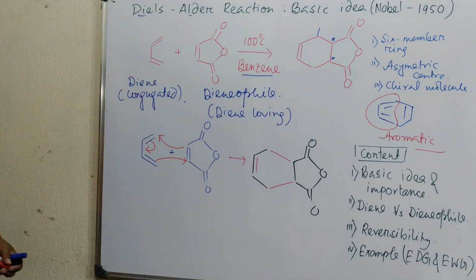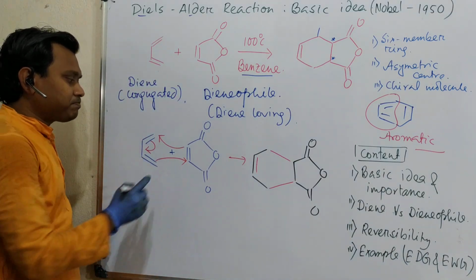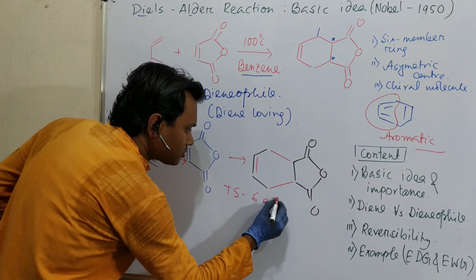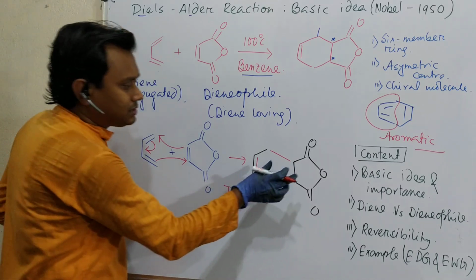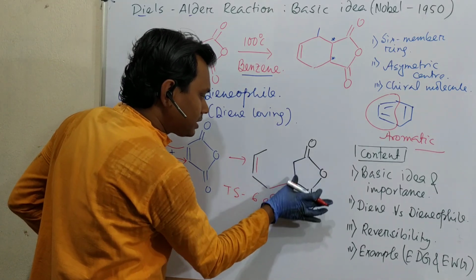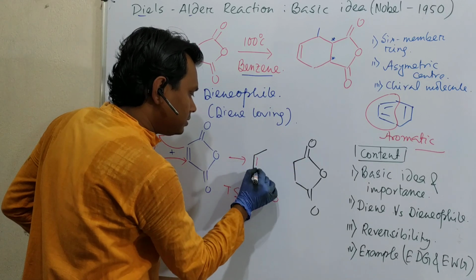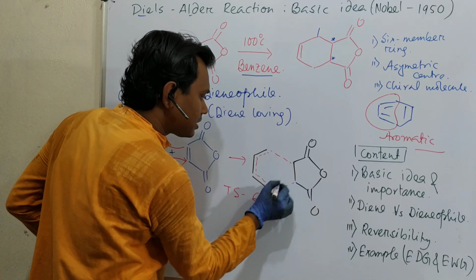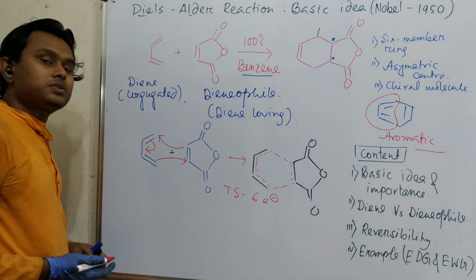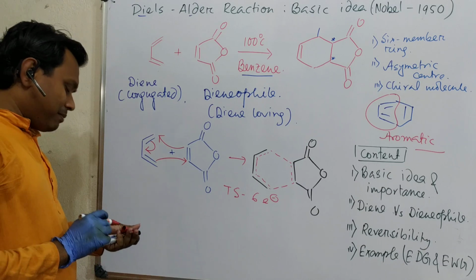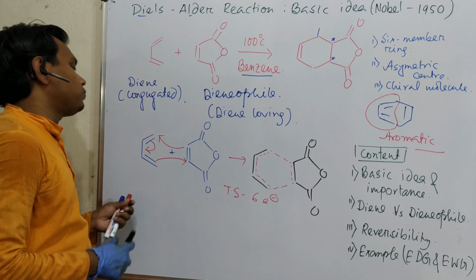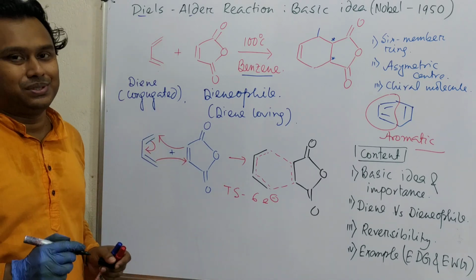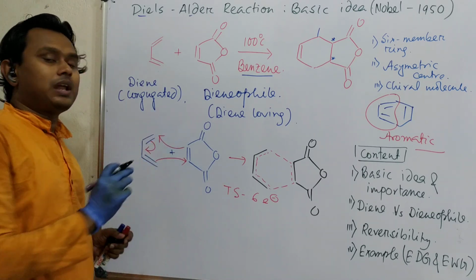In the transition state, if I draw, 6 electrons are involved. So the TS has 6 electrons. How does the transition state look? You may draw it in this way. This is the transition state. Now a simple question you can ask: sir, why are you moving the arrow in this direction? Is the reverse possible? Yes, it is actually possible. You can move the arrow in the other direction also.